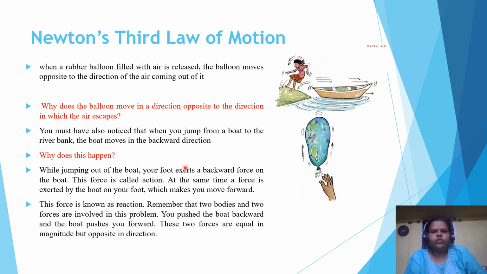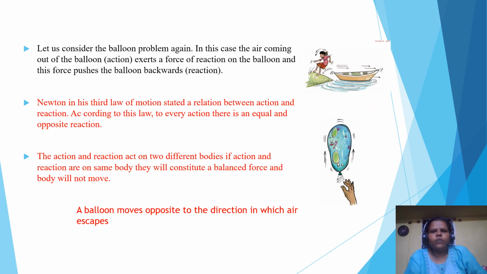While jumping out of the boat, your foot exerts a backward force on the boat. This force is called action. At the same time, a force is exerted by the boat on your foot which makes you move forward. This force is known as reaction. Remember, two bodies and two forces are involved in this problem: you push the boat backward and the boat pushes you forward. These two forces are equal in magnitude but opposite in direction. The same example we can apply for the balloon also.